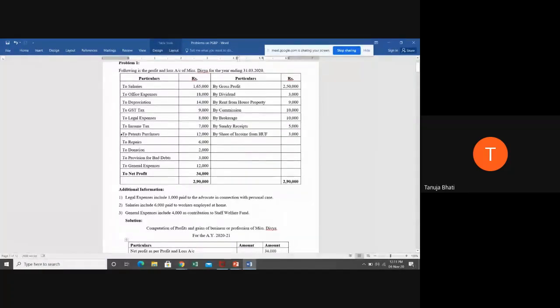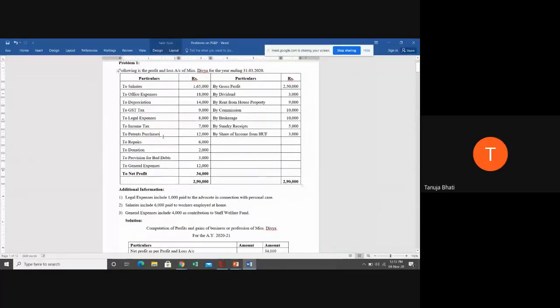Okay. Now to patents purchases. First of all, tell me what is a patent. Is it an asset? Is it a capital expenditure, or is it a revenue expenditure? Intangible asset. Very good. It is an intangible asset. Now, if you're purchasing any asset, is it of a capital nature or is it of a revenue nature?